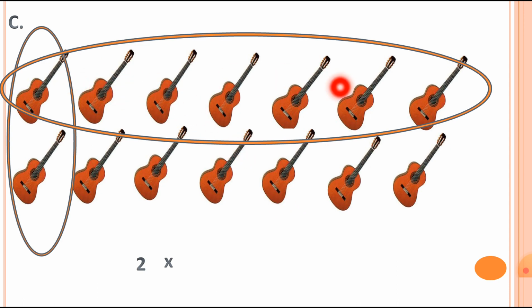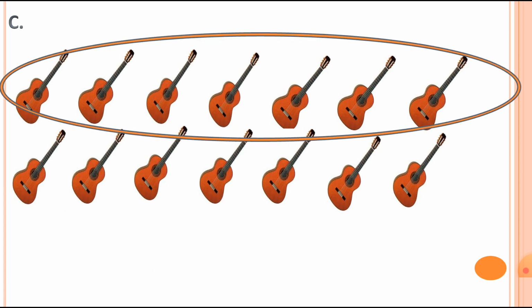Let's count. 1, 2, 3, 4, 5, 6 and 7. So total there are 7 erasers in the sleeping line. So we can write this way that 2 sevens are 14. Total these are 14 guitar shape erasers.